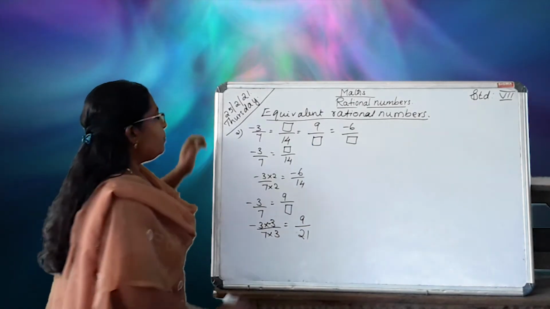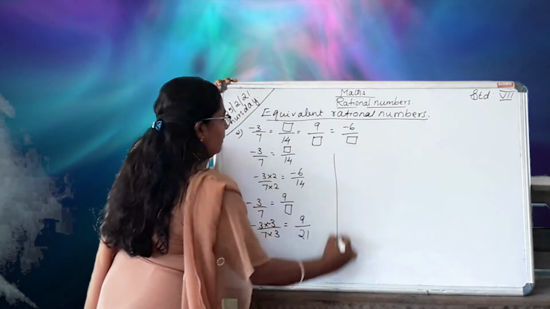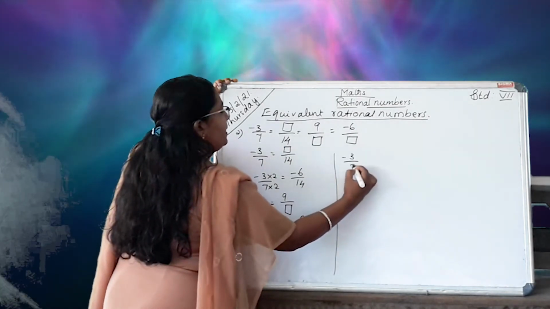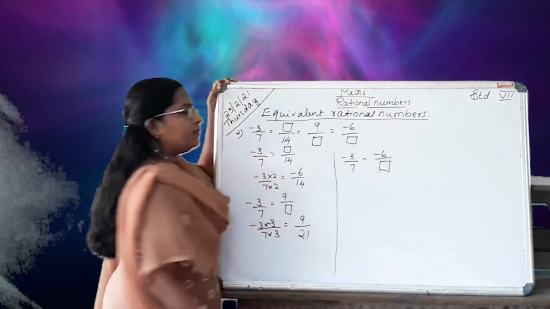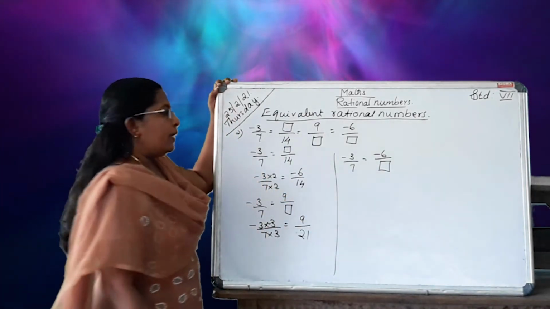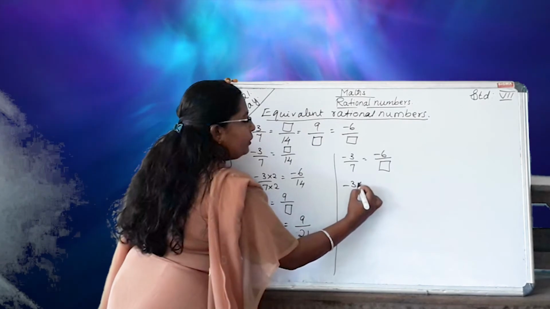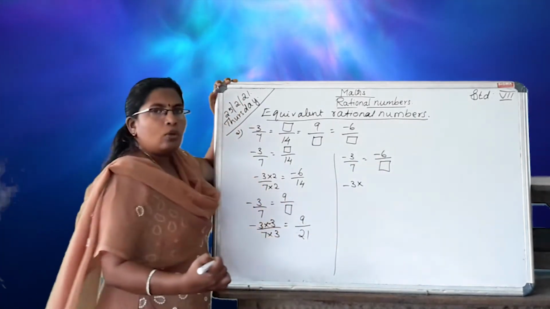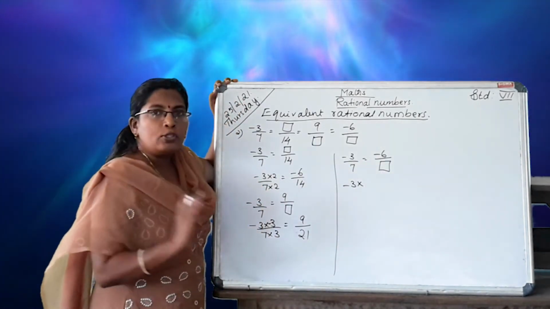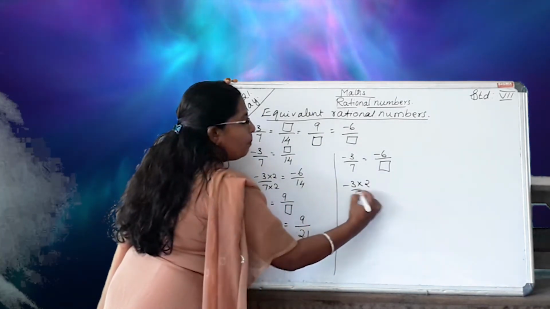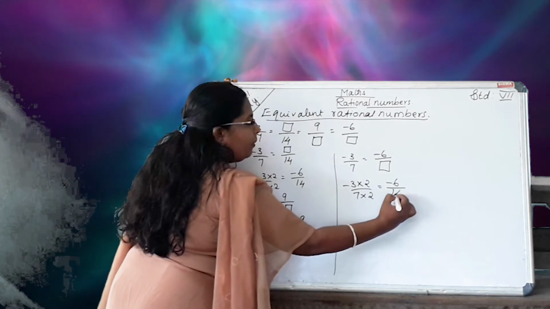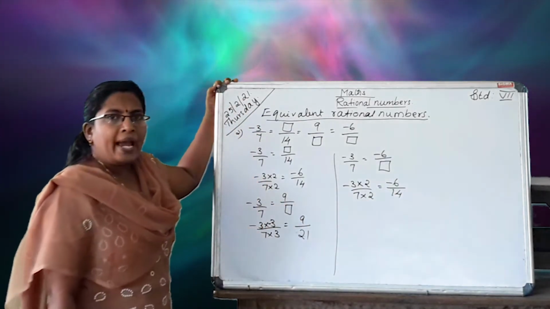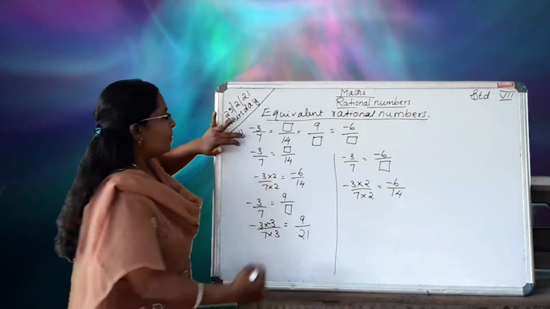See, next one is minus 3 by 7 equal to minus 6 by box. So here minus 3 into, here negative, so we want to multiply with negative 2. Minus 3 by 7 into 2, that is minus 6 by 14. So the answer, how to write the answer?